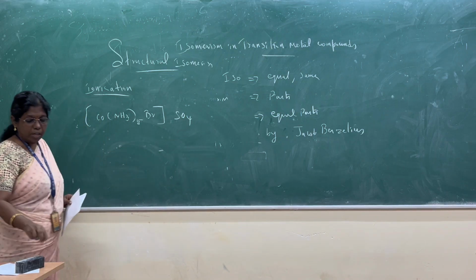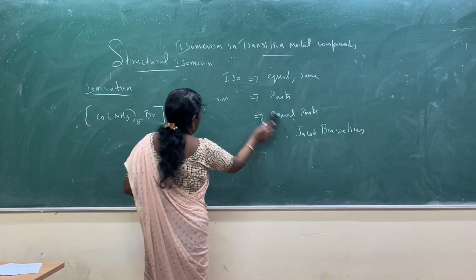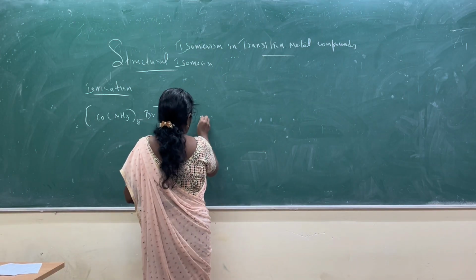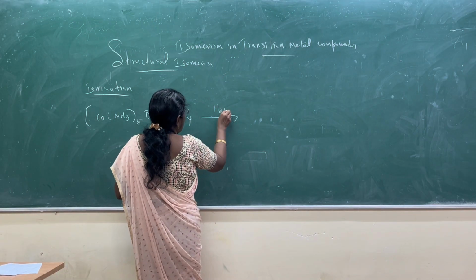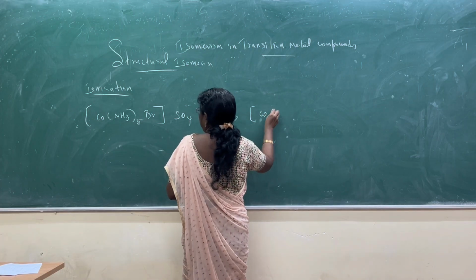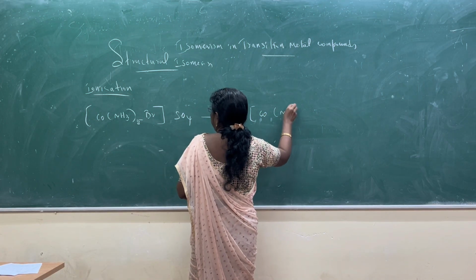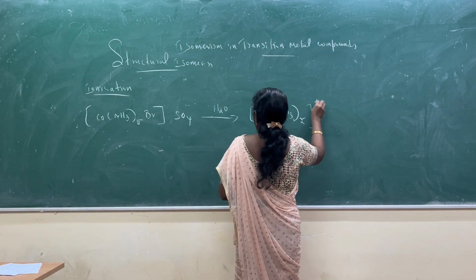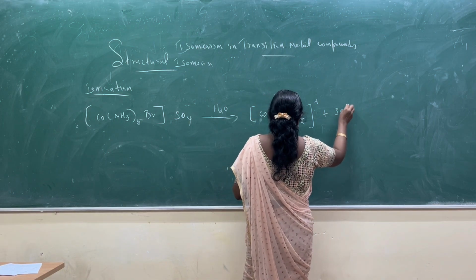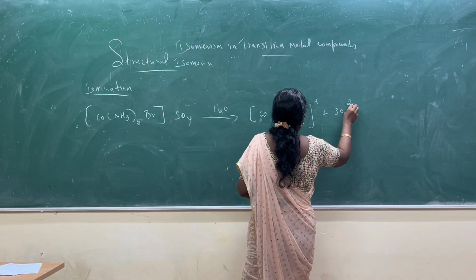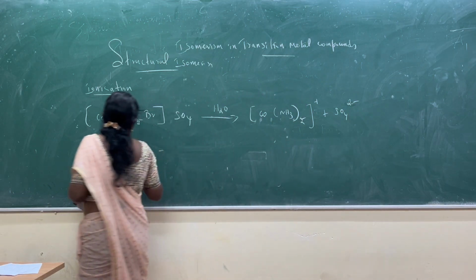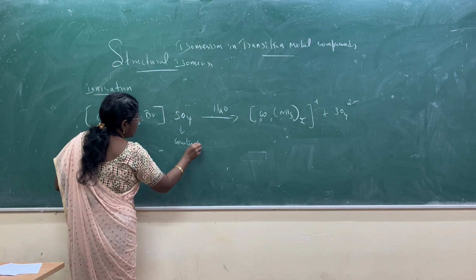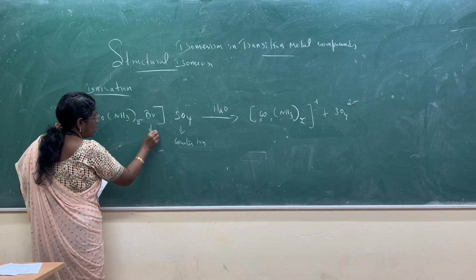We take this coordination isomer and dissolve it in water. The SO4 is called the counter ion and Br is called a ligand.